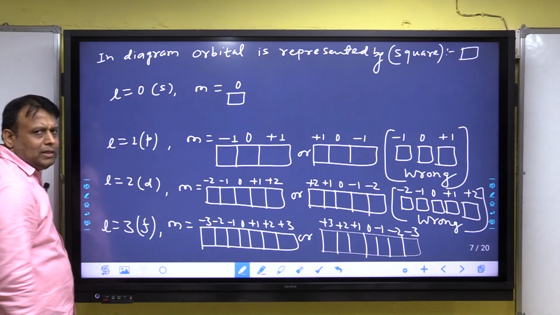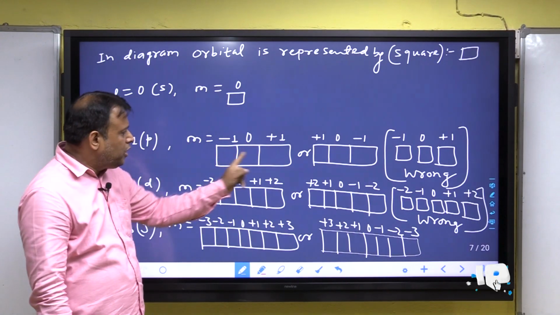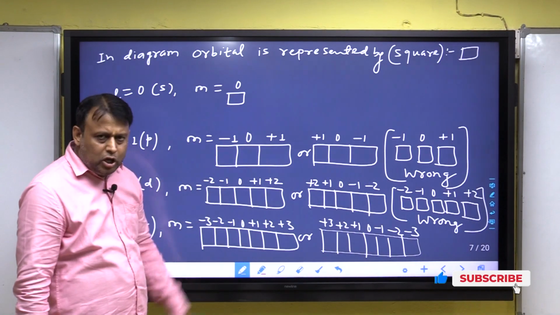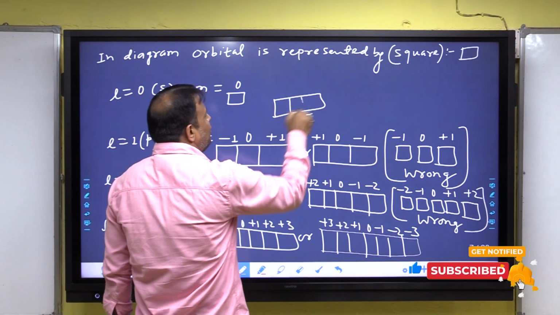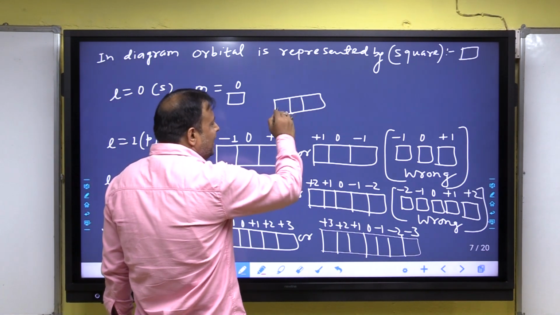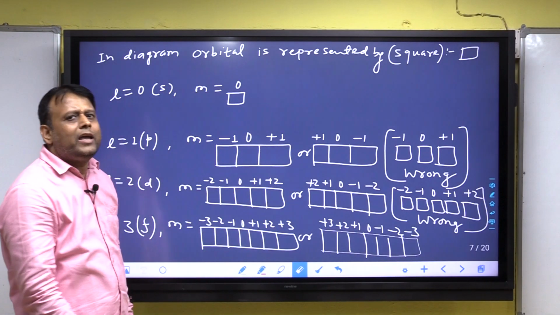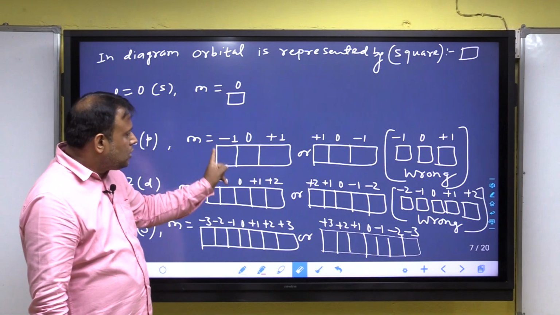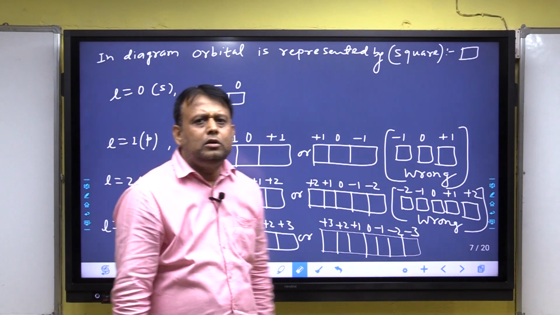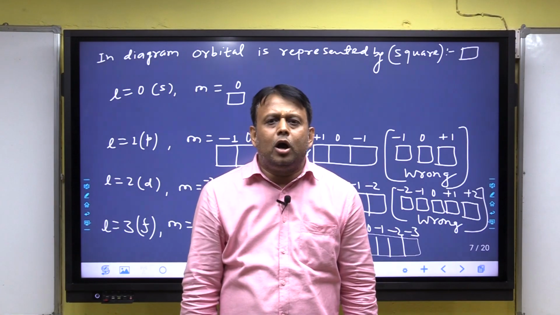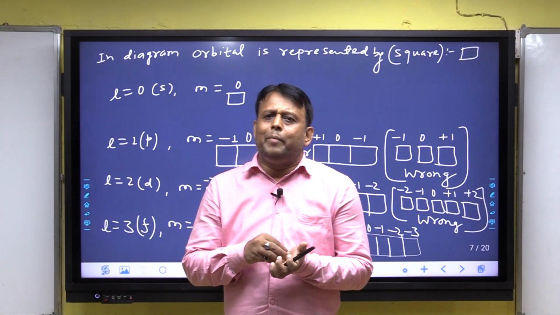When L is equal to 1, look at both, M equal to minus 1, 0, plus 1, there are 3 orbitals. In a diagram, 3 orbitals, but all 3 orbitals are connected with each other because each has the same energy, all have equal energy. Why equal? I will discuss. Listen, equal energy orbitals are called degenerate orbitals. Listen, one term: degenerate orbital.